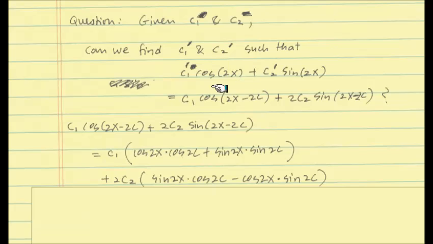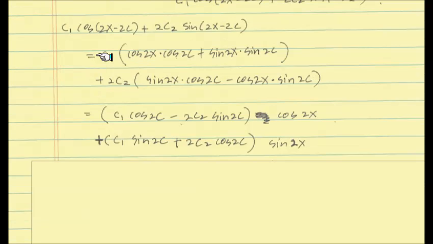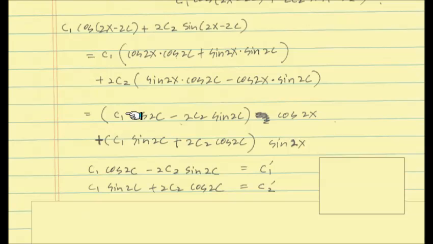I'm going to collect cosine 2x and sine 2x. So here, there's a cosine 2x, and there's a cosine 2x. If you collect these two terms and factor out cosine 2x, this is what remains. And there's a sine 2x, and there's a sine 2x. If you collect these two terms and factor out sine 2x, then this is what's left. So I want you to pause the video and see if this factorization and gathering is done correctly. If you compare that with C1 prime and C2 prime, that must be the coefficient C1 prime, and that must be the coefficient C2 prime.